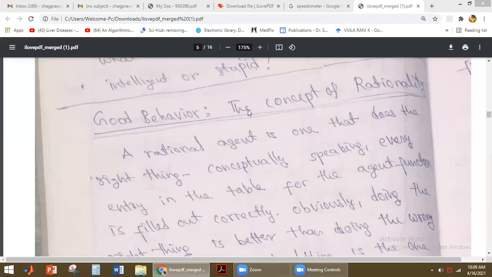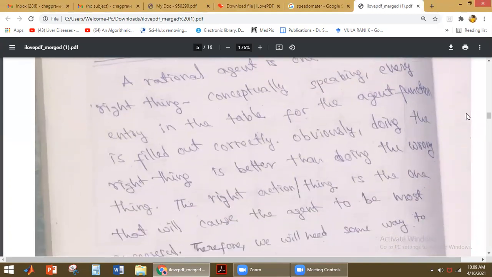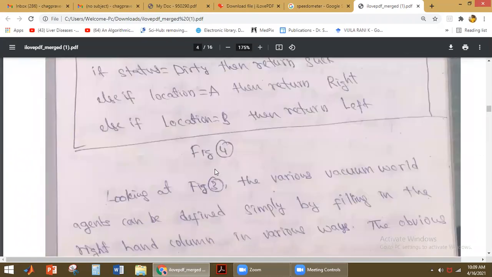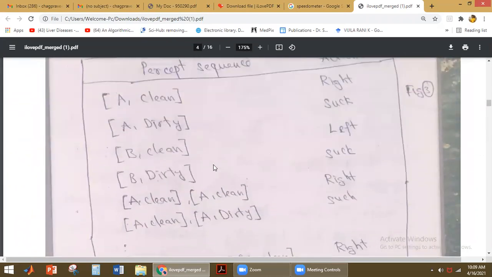So the good behavior and concept of rationality. The rational agent is one that does the right things. When it does the right things, whatever entries we have made in the table must be correct for the agent function. If it is correctly filled out, then only, because the agent completely depends on the agent function. Yes or no? We have discussed that the agent function will be given in this table format. Like this, we are writing in the table format.